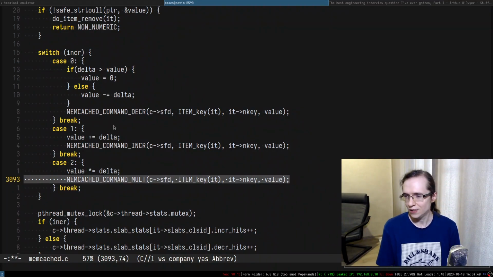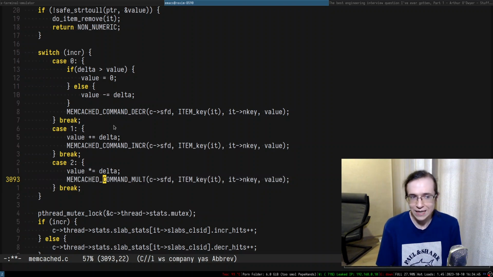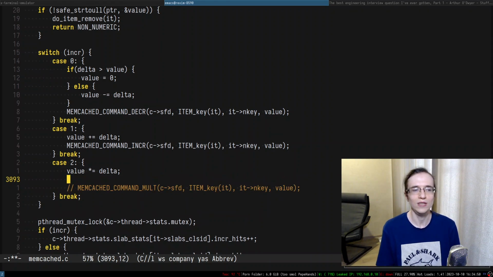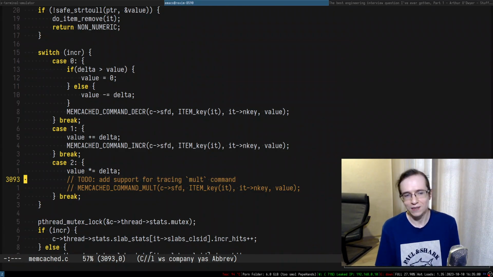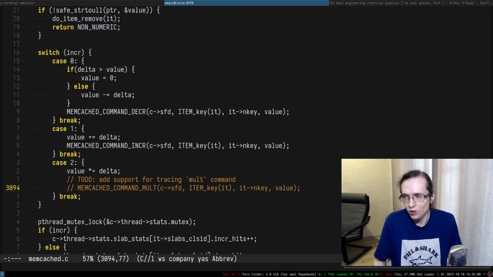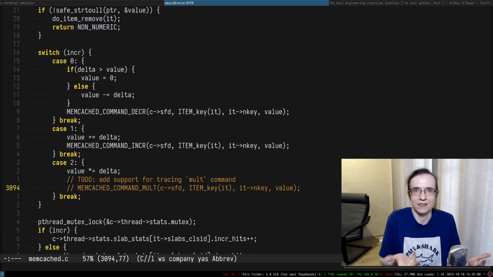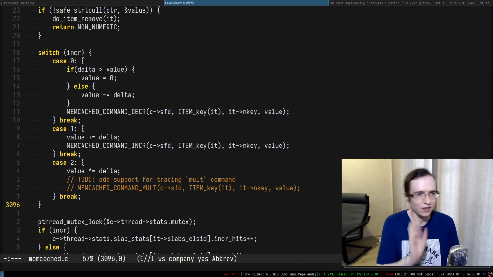Do we really care about that? We can add that thing, but I don't know. I can put a to-do in here saying add support for tracing a mult command, because we were not set to implement tracing. We were set to implement a command that just does that. So it's kind of outside of the scope of what we're doing right now. So I'm just going to omit that.